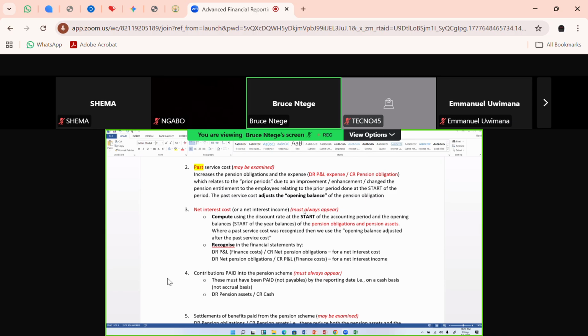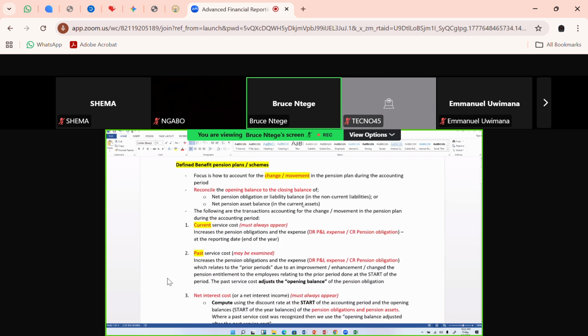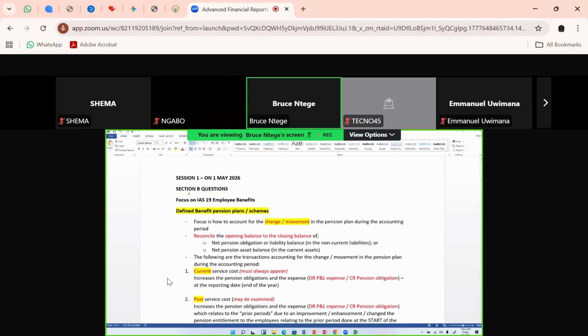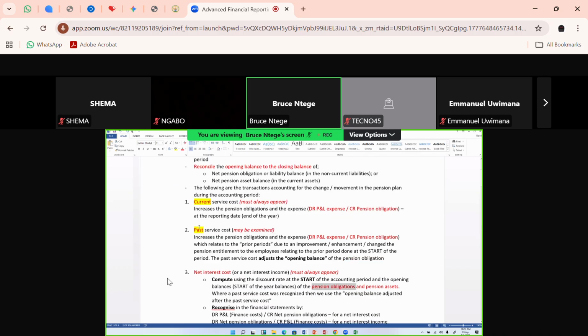Now, again, just as I get to another area, because we shall never finish, we have so many topics to handle. So this question called Butera, use it for all the other questions you come across on IAS 19 for defined benefit pension schemes. The only difference that's not in Butera, which I'll pick tomorrow, will be where I can pick